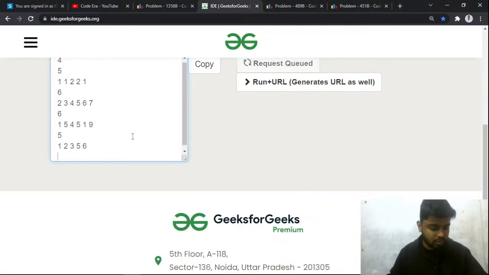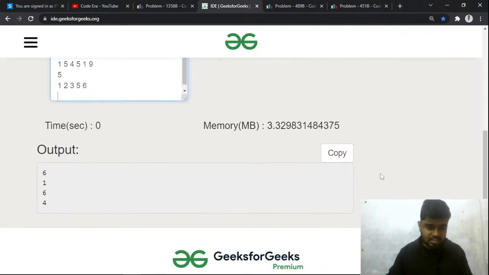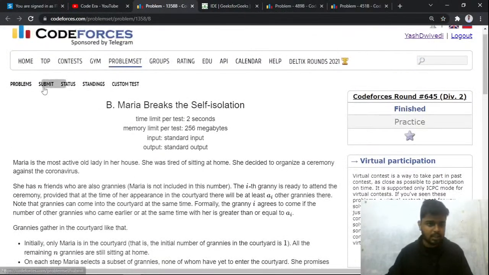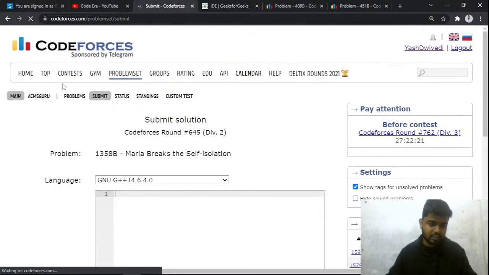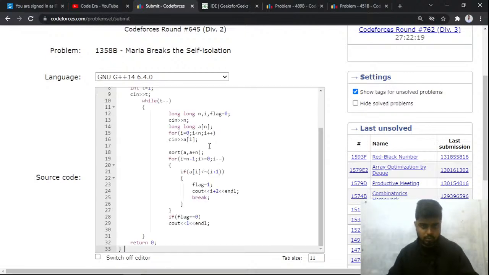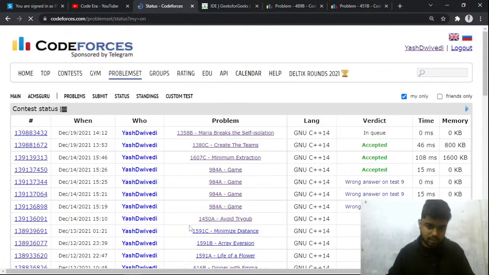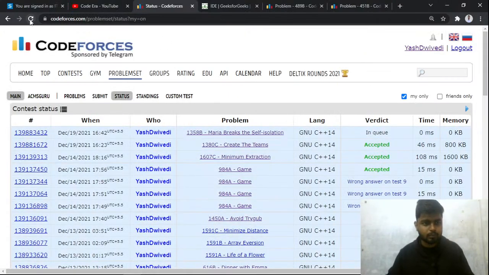Let's see whether it works or not. Yeah, it is working. So let me copy the test cases and let's see if this gets accepted or not. If anyone wants to ask anything, please feel free to ask. So let's copy this and see how it works. It's running and it got accepted, right? So you can see that this problem got accepted. In this way you could do this problem.